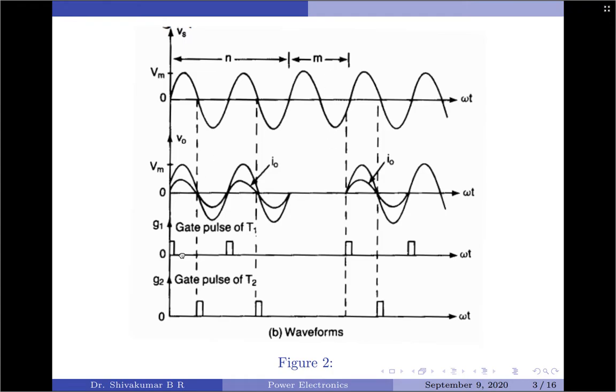Looking at the gate pulse waveforms, it has to be noted that the thyristor T1 is triggered at alpha equals 0, that is at the beginning of every positive half cycle. Very similarly, thyristor T2 is triggered once again at every negative half cycle beginning.